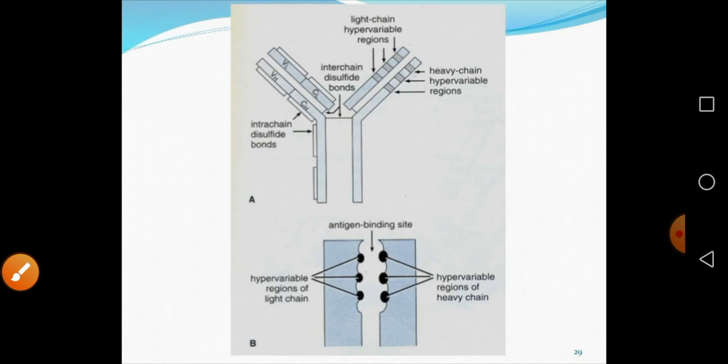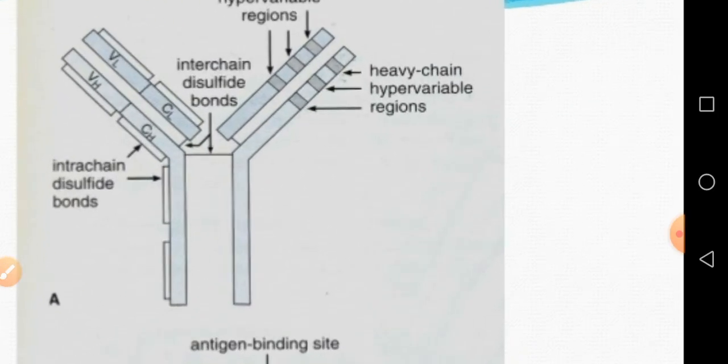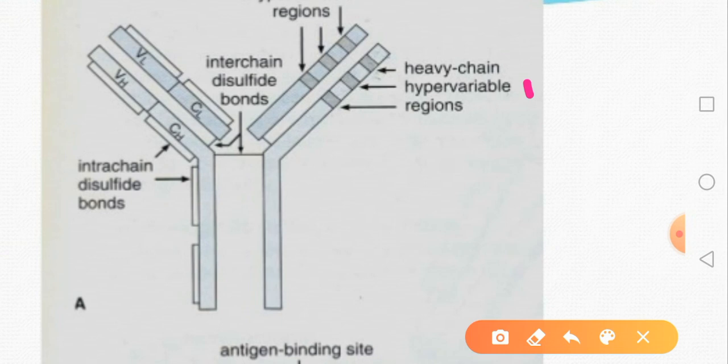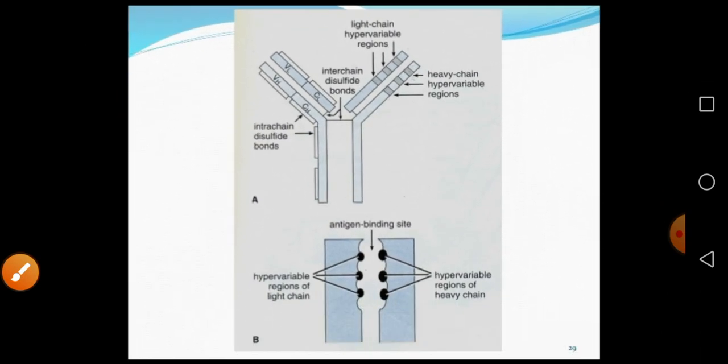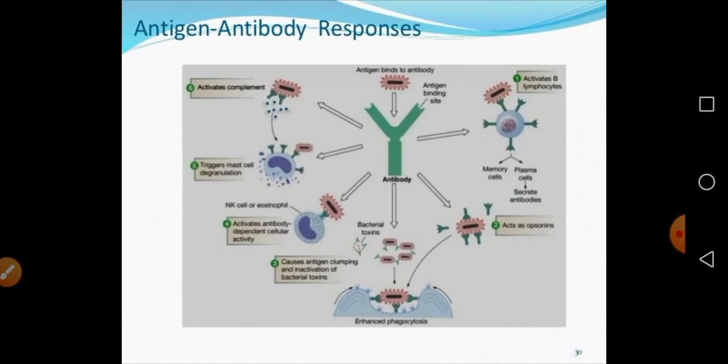And you note down here, this one is the hypervariable region, which is actually responsible for the antigen binding. So this is the clear picture again for the structure of antibody. Again, these are some antigen antibody responses we have seen. We already mentioned this slide earlier.